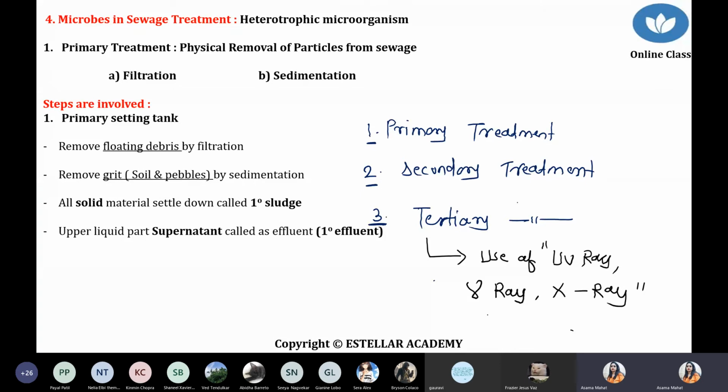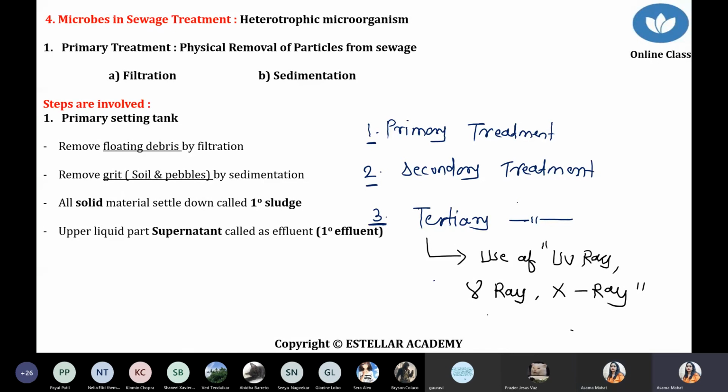So normally whenever we are talking about sewage treatment, as it happens here in India, mostly these are the primary treatment and the secondary treatment. But if the industry people feel that some hazardous chemical or some hazardous bacteria is still present in the water, they take the decision to go for tertiary treatment. In tertiary treatment, simply use some light having high penetration power, like UV rays, gamma rays, or X-rays.